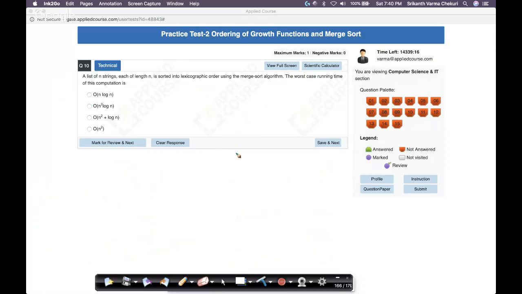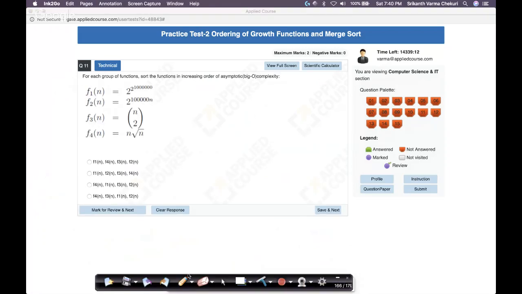Okay, now let's go to the 11th question. It's a good one. I really enjoyed solving that. Now this question on the surface looks like a crazy hard problem. Look at the numbers that are there, but it's actually easy. I'll show you. When I first saw it, I said, dude, what are these numbers? These are crazy.